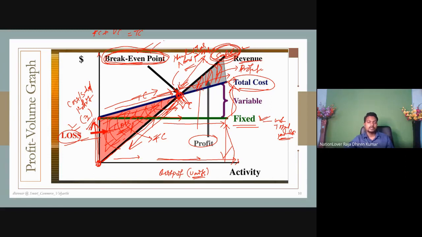If you want to write, then write down. Break-even point: the level of output at which the business incurs no profit, no loss, is called the break-even point.